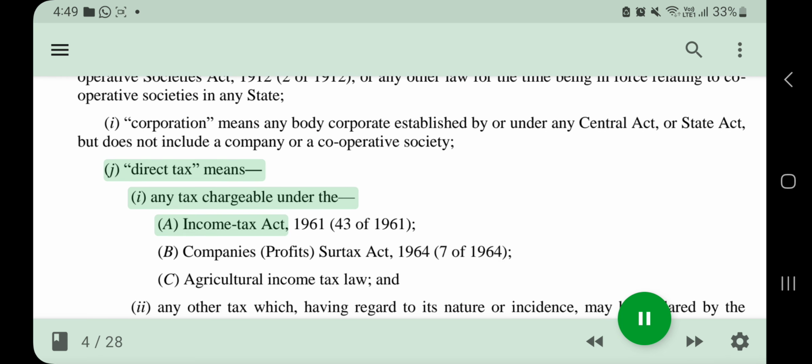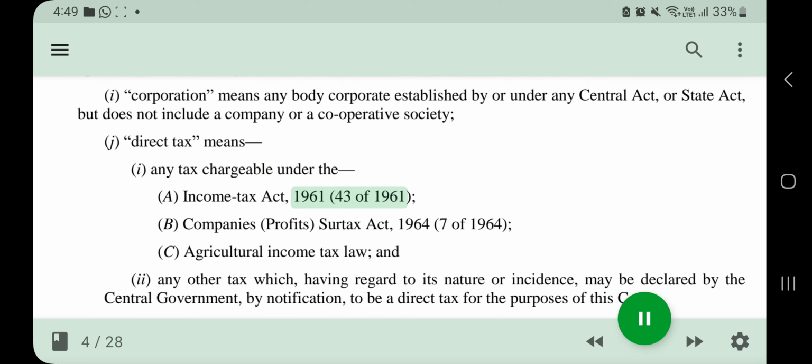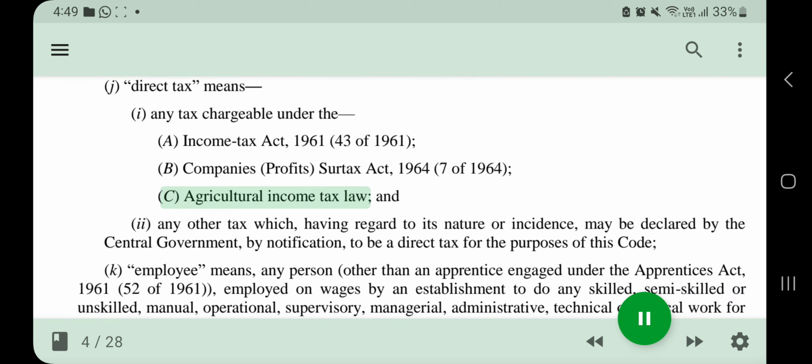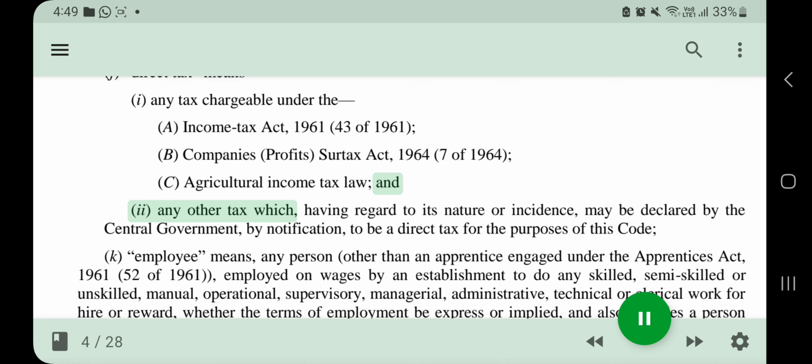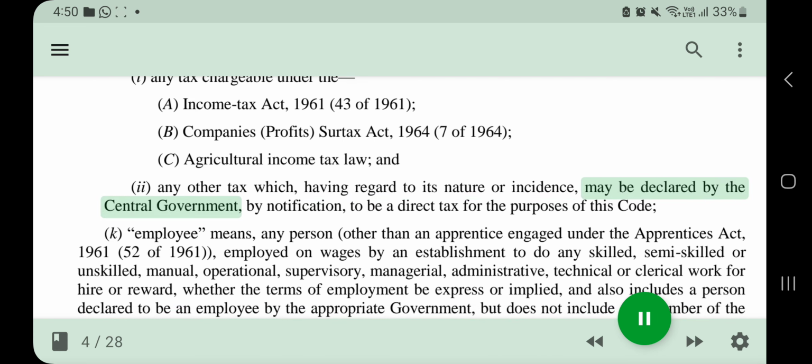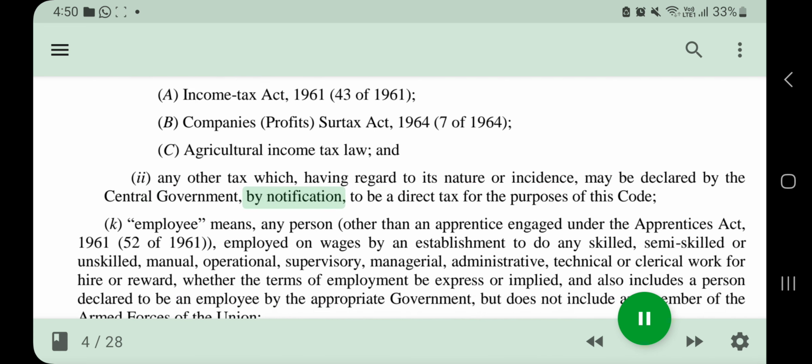J. Direct tax means (i) any tax chargeable under the (a) Income Tax Act, 1961, 43 of 1961; (b) Companies (Profits) Surtax Act, 1964, 7 of 1964; (c) Agricultural Income Tax Law; and (ii) any other tax which, having regard to its nature or incidence, may be declared by the central government, by notification, to be a direct tax for the purposes of this code.